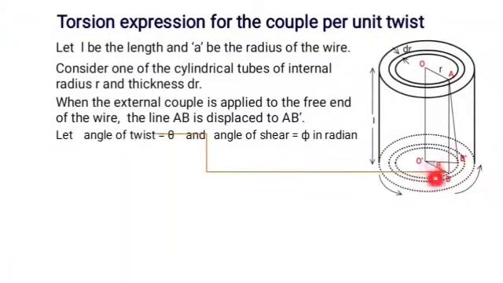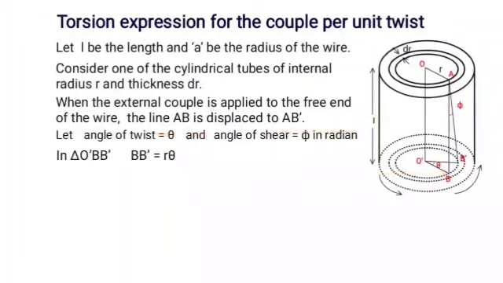So this is the angle theta and this is the angle phi. Now in triangle O dash B B dash, BB dash is equal to r into theta.